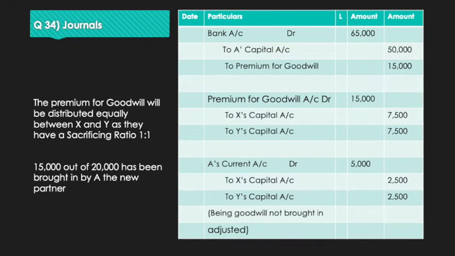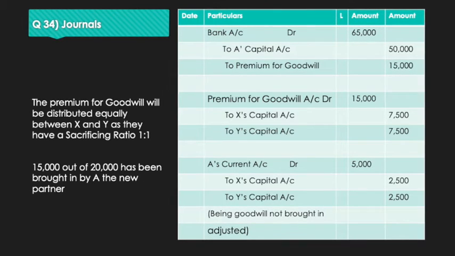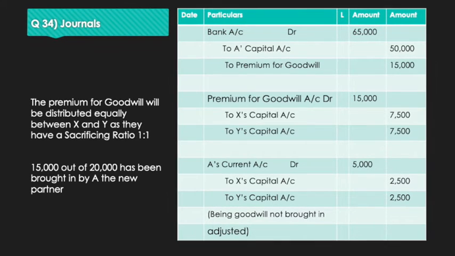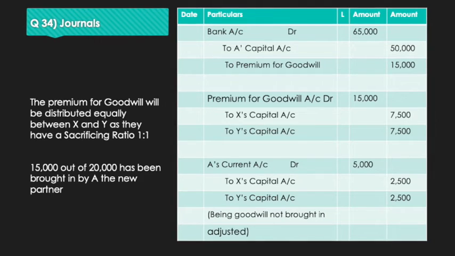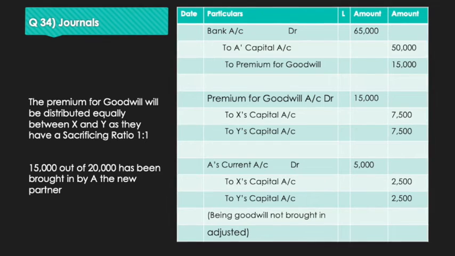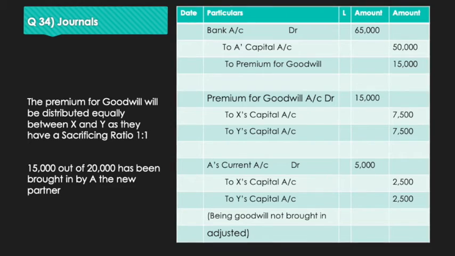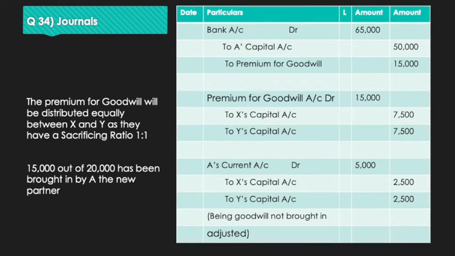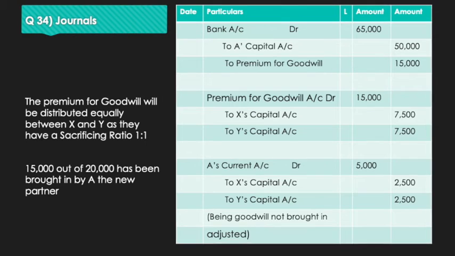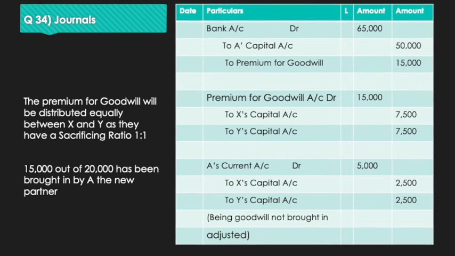So let us first concentrate on the journal entries. The first journal entry is bank account debit 65,000 to A's capital account 50,000 to premium for goodwill 15,000. That is the total of 50,000 and 15,000, 65,000. The second journal entry is premium for goodwill account debit 15,000 to X's capital account 7,500 to Y's capital account 7,500. I hope you are clear with this, because the premium of goodwill will be distributed equally among X and Y as the sacrificing ratio is equal.